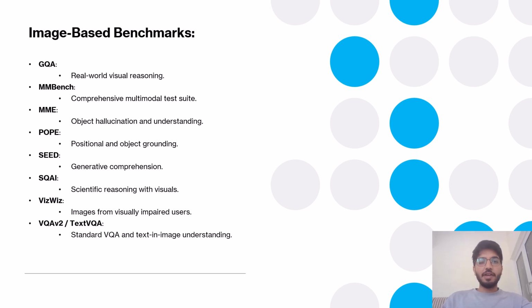Similarly, in this slide, we have shown some benchmarks on which the model has been tested for images. So basically, image-based benchmarks, which are listed here, as you can see. GQA, which includes real-world visual reasoning, and you can see the others also, and you can learn about these from the internet also. So let's move to the next slide.